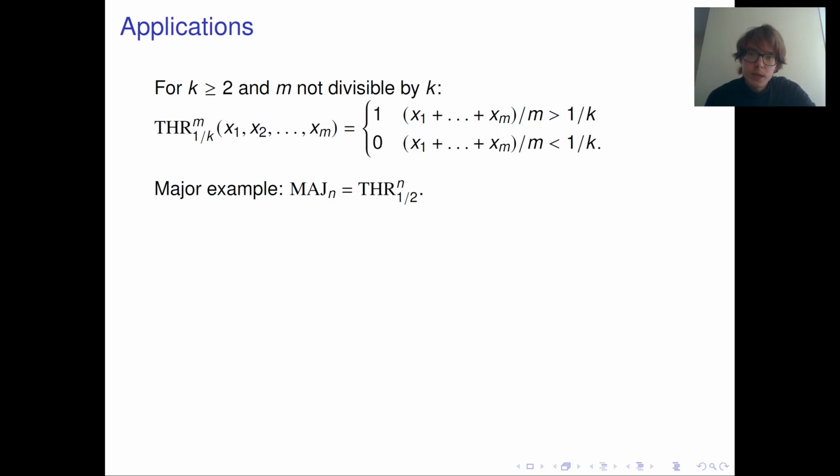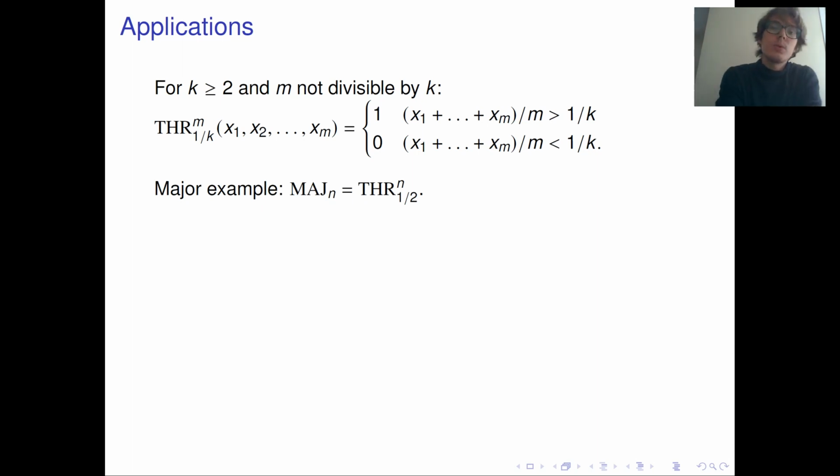If the fraction of ones in the input is greater than 1 over k, then the function should output 1. And if the fraction of ones in the input is smaller than 1 over k, then the function should output 0. So 1 over k here serves as a kind of threshold.